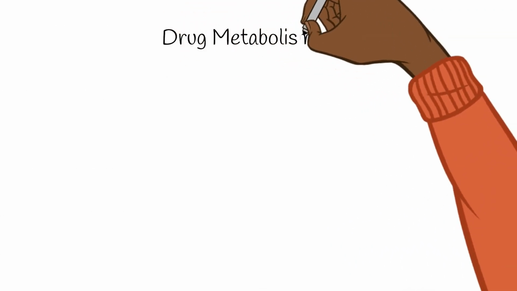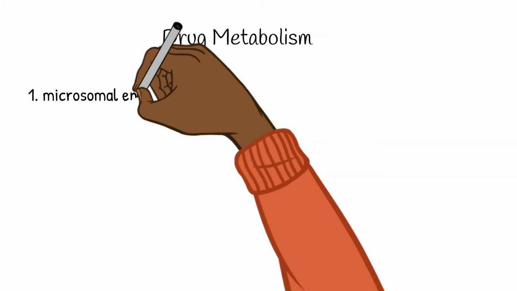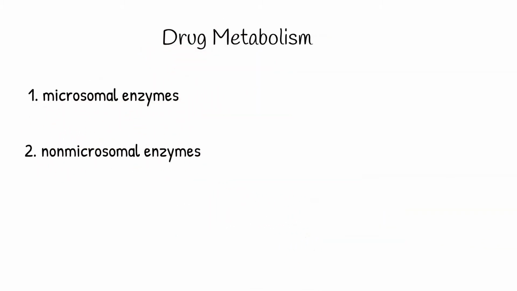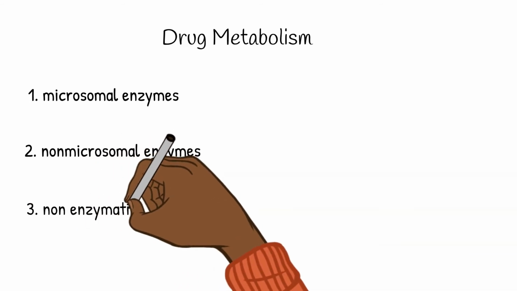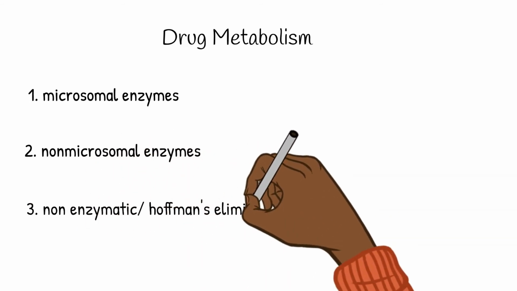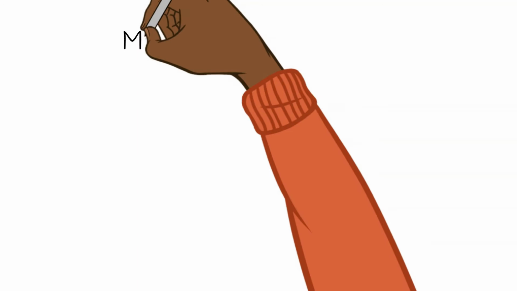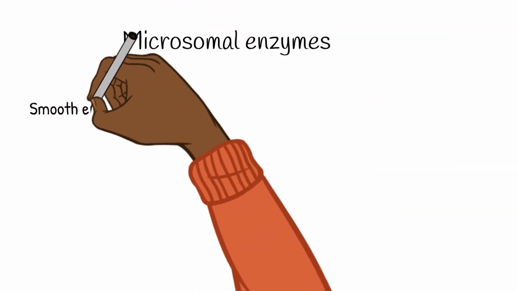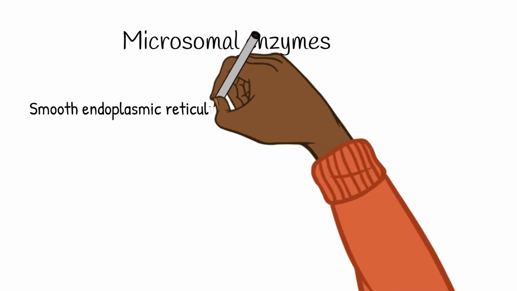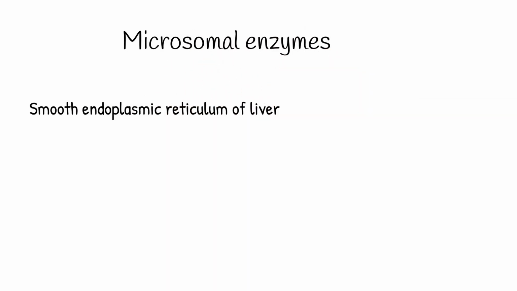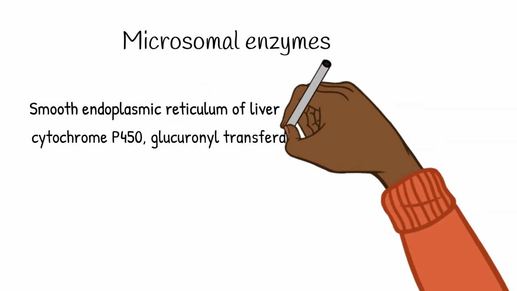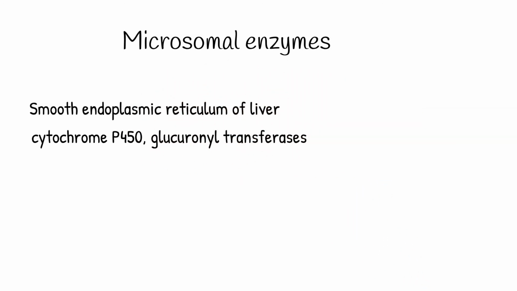The drug metabolism can be carried out by microsomal enzymes, non microsomal enzymes, and non enzymatic reactions, otherwise called as Hoffman's elimination. The microsomal enzymes are located in the smooth endoplasmic reticulum of the liver. They are cytochrome P450 and glucuronyl transferases.